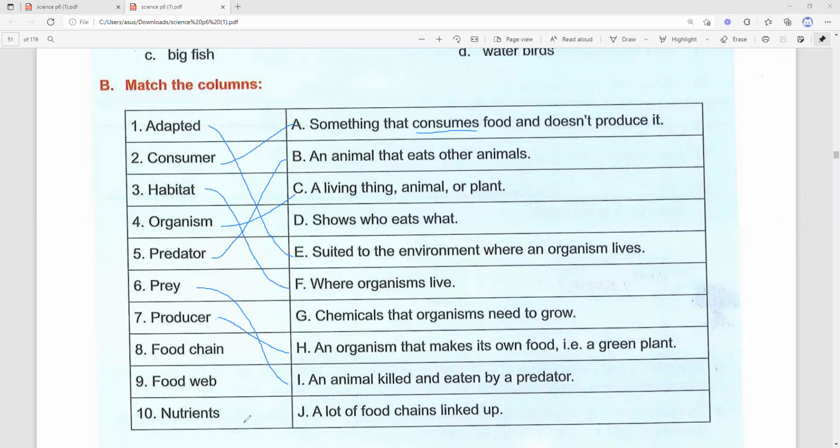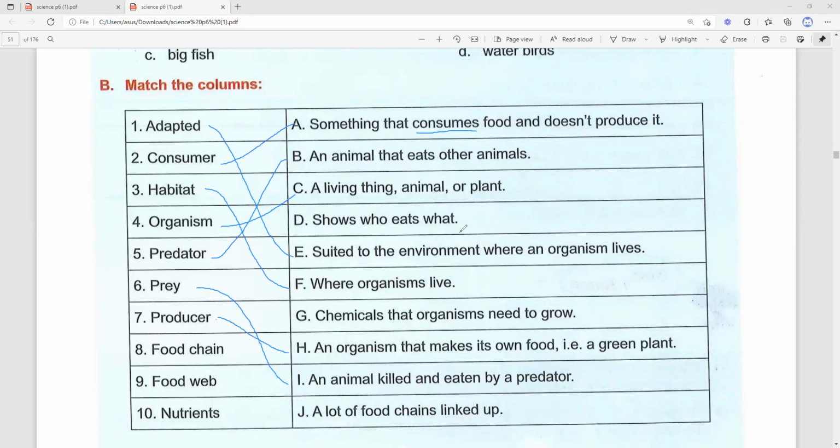Do you know what is a food chain? Food chain, there is the movement, okay, the movement of energy to every organism. So for food chain, we have here letter D, shows who eats what.